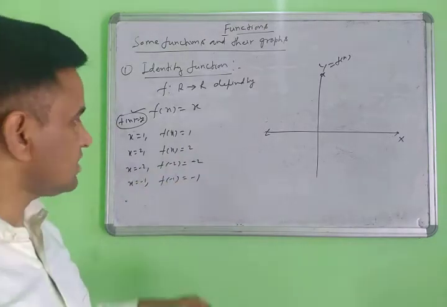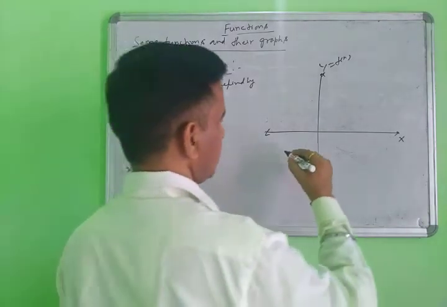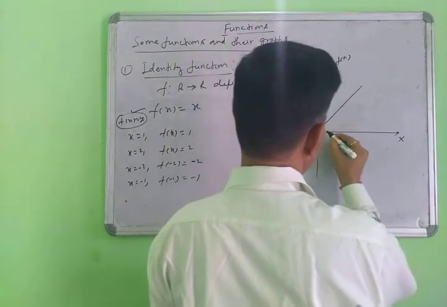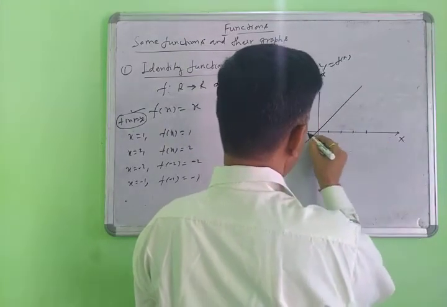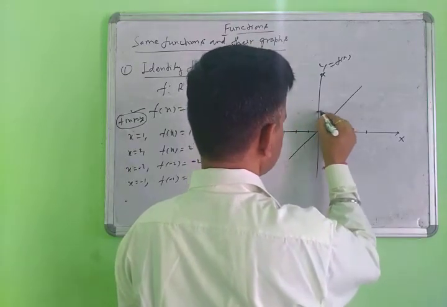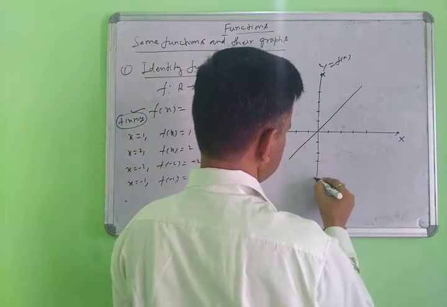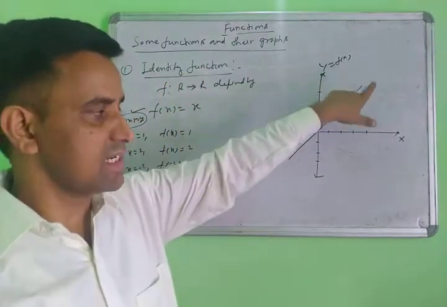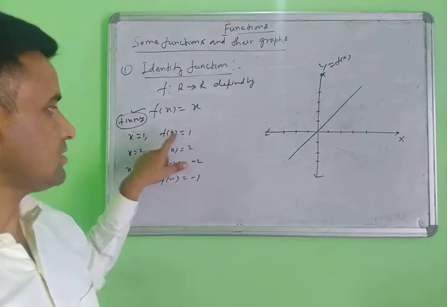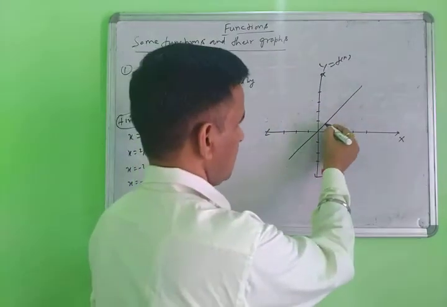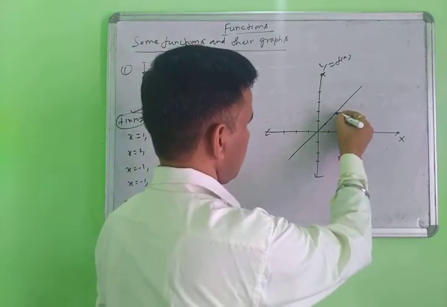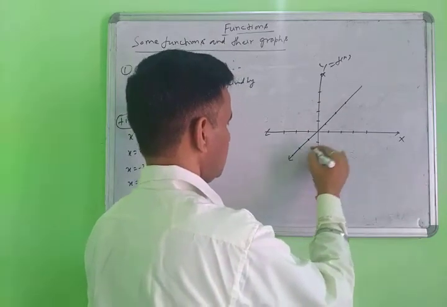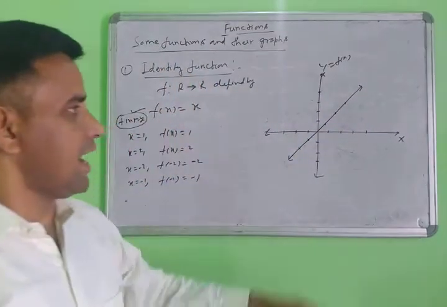This type of function is called the identity function.